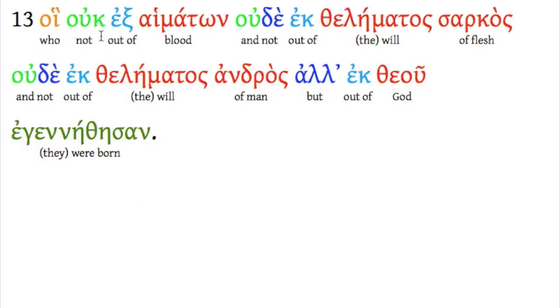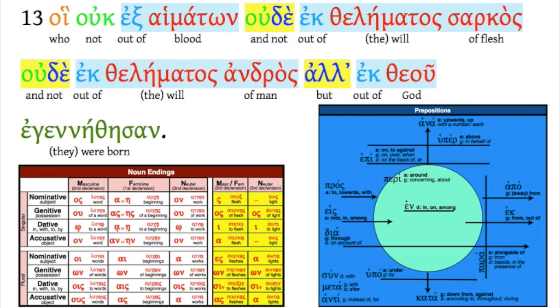Hoi ouk ex haimatown, oude ek thelematos sarkos, oude ek thelematos andros, all ek theou egennethesan. Who are these ones who believe in his name? They are those who are not of blood, and not of the will of the flesh, and not of the will of man, but of God they are born, okay?